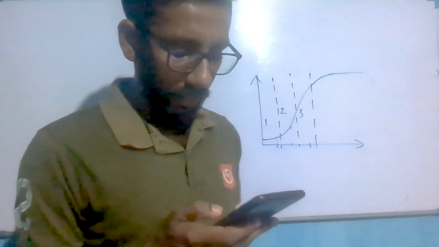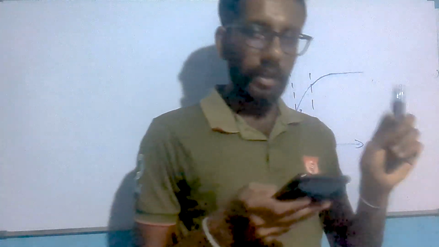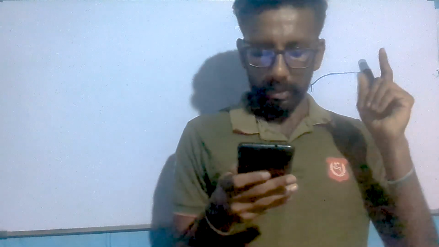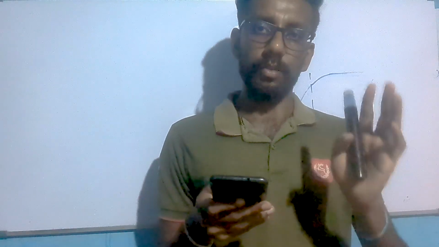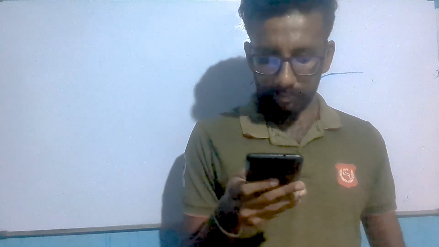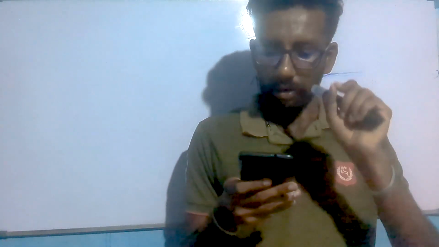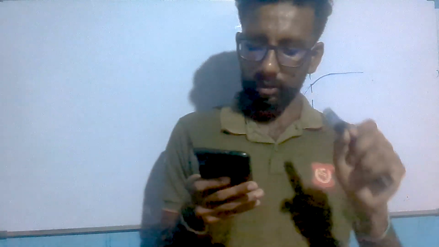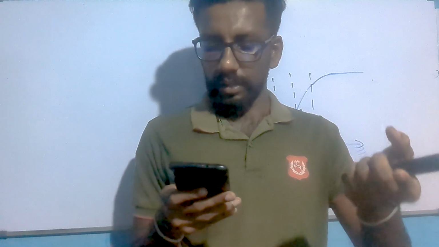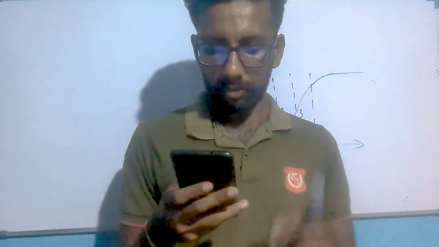39. Which of the following statements is true about the ecological pyramid? There are three types of pyramids: biomass pyramid, energy pyramid, and number pyramid. Number pyramids are always upright. Wrong. Number pyramids may also be inverted. In a biomass pyramid, omnivores can exist only as secondary consumers. Not only secondary consumers, they can be tertiary consumers or fourth level consumers also. So the second one is also wrong.